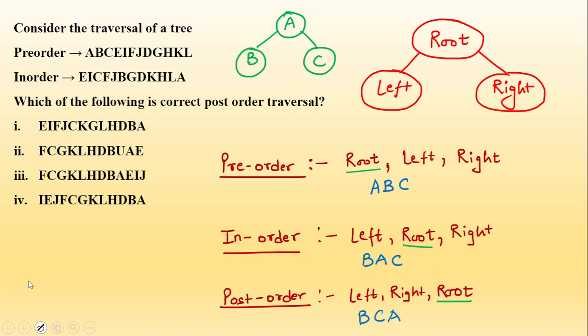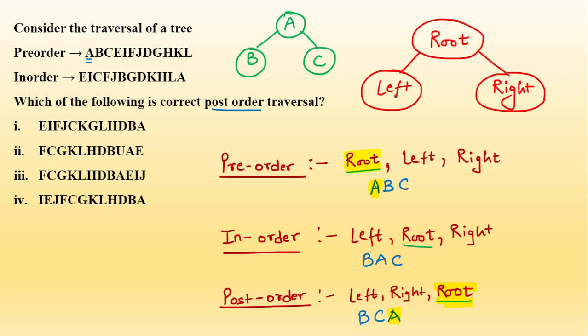So from this, what one thing is clear to us is कि pre-order में root will come at the front, post order में root will come at the end. मतलब pre-order का first element and post order का last element should be same. Yes or no? Because pre-order में root सबसे पहला है, first element है, and post order में root सबसे last element है. So this means that pre-order का first element should be same as post order का last element. If you look at this question now, pre-order में सबसे पहला है A. So your post order last element should also be A. Yes or no?